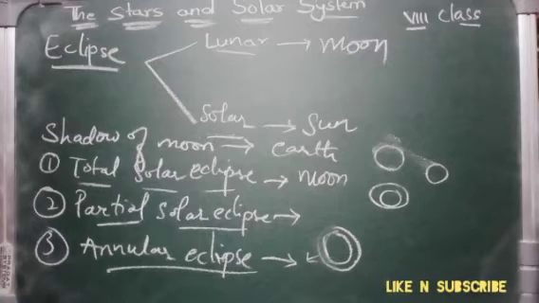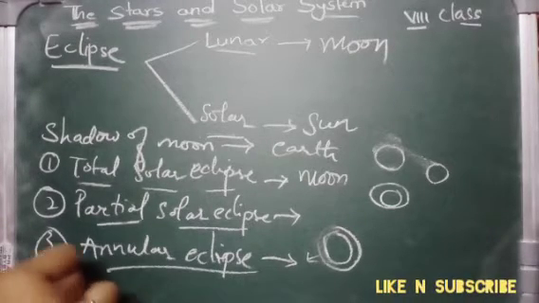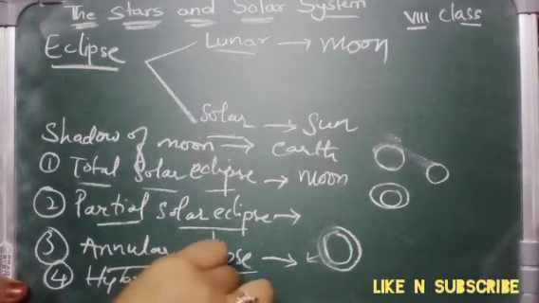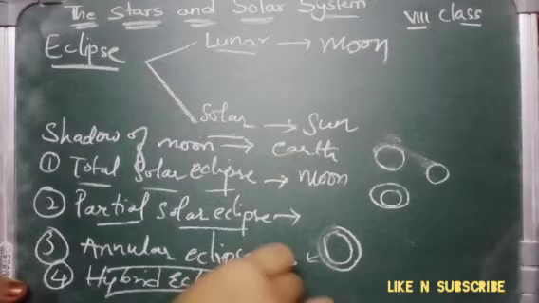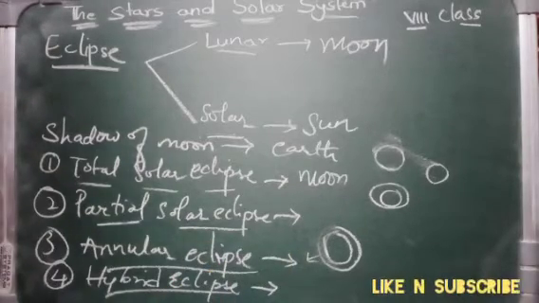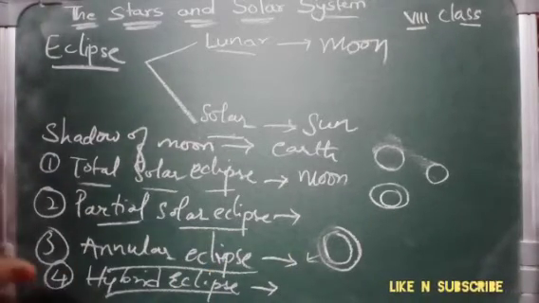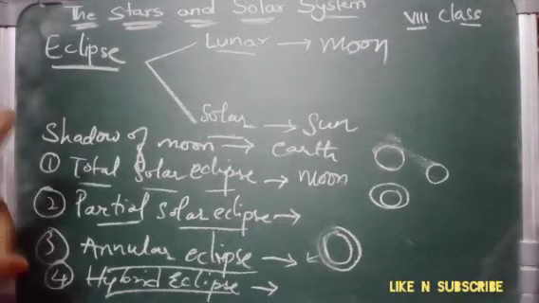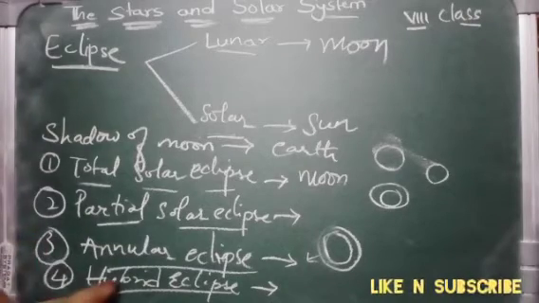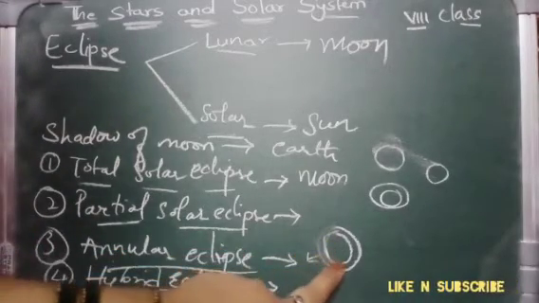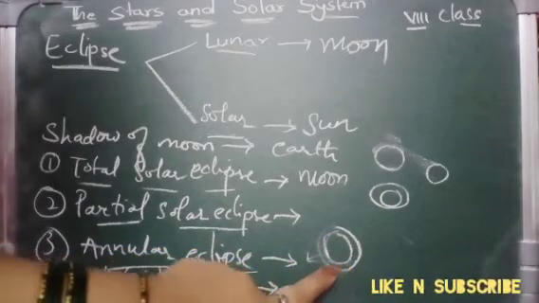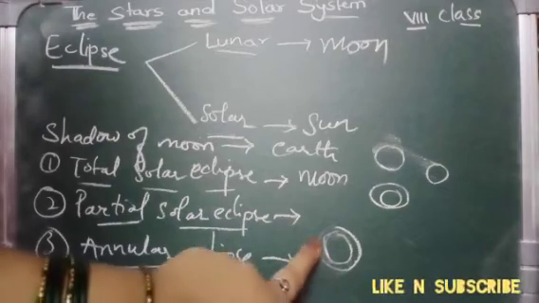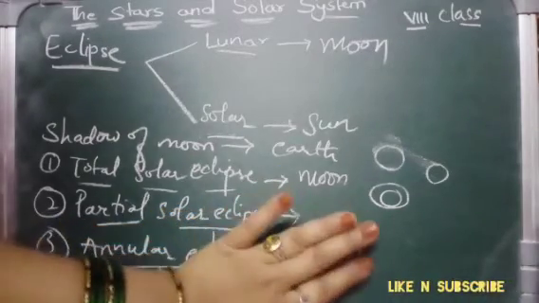Now the fourth one is the hybrid eclipse. These are very rare forms of solar eclipse. They very rarely occur, and they change from annular to total solar eclipse. From this annular, where only a very small part is visible, a bright circle of the solar disk, it will go to a total solar eclipse. That means it will become total.